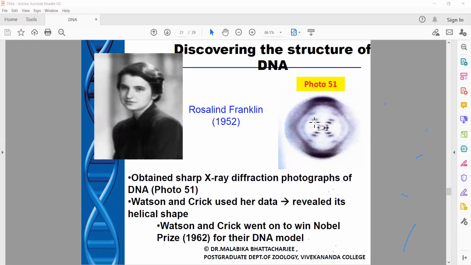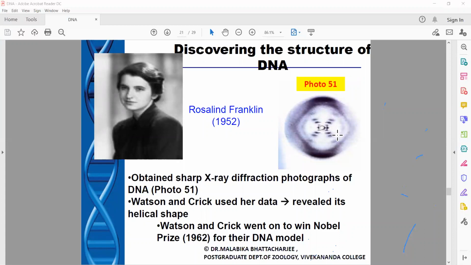But as you know, the first credit goes to the winner, who is the first to decipher the structure of DNA. So even though it was this picture which actually helped Watson and Crick to decipher the structure of DNA, it was Rosalind's ill luck, and it was thus that they are famously known as the discoverers of the DNA structure. And you people have all studied Watson and Crick's double helix.